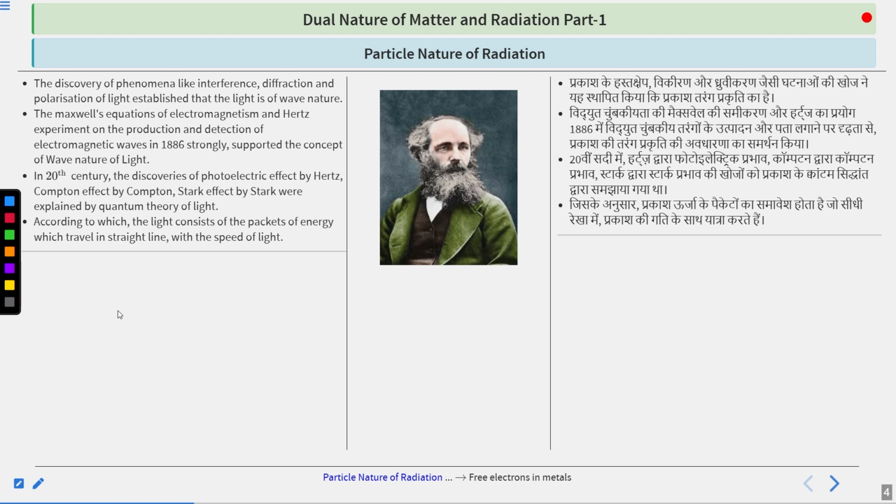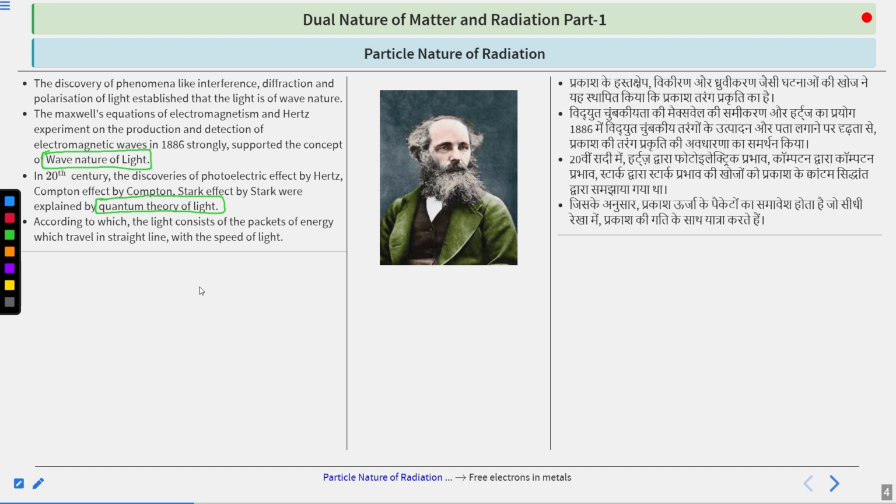Later on in the 20th century, we further developed a way to look at light. We were no longer based only on the belief in the wave nature of light, but started thinking about the quantum theory of light.